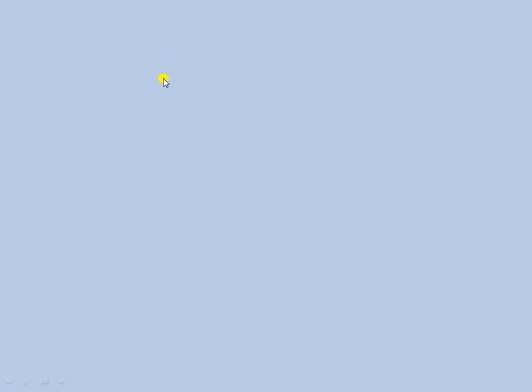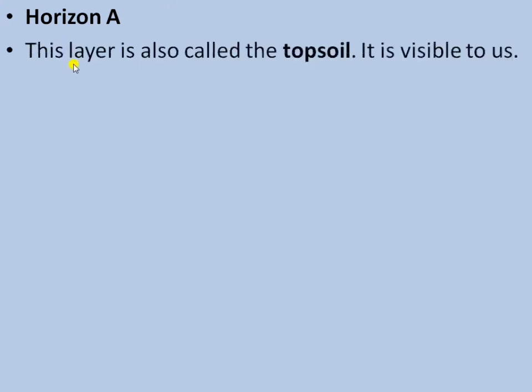Next is about the different distinct layers of the soil, the horizons in a soil profile. Generally there are 4 layers called horizons in a soil. The first horizon is horizon A. This layer is also known as the topsoil.